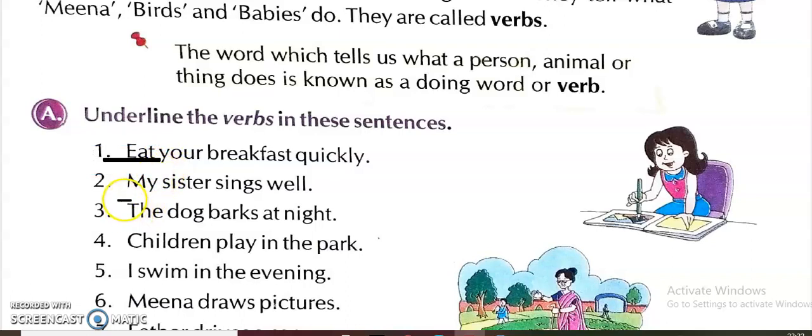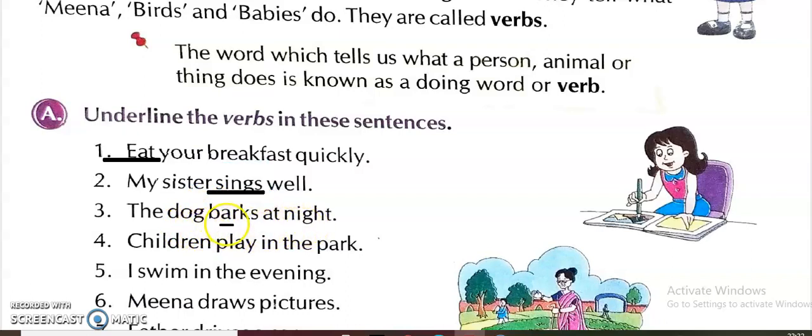Now in second sentence, my sister sings well. So in this sentence, what is the verb? Sings. So here we will draw a line, sings. Then third one, the dog barks at night.